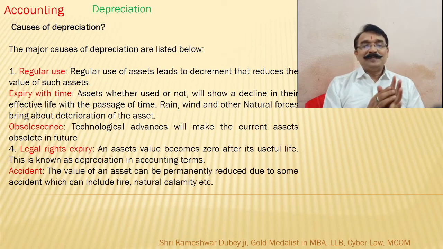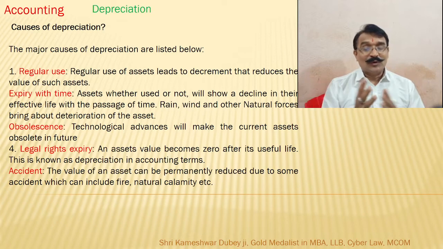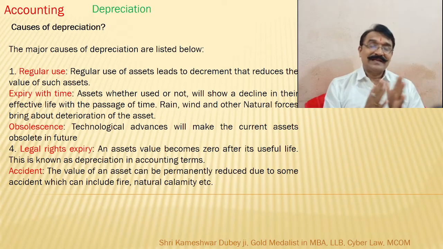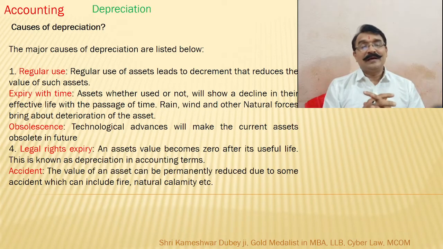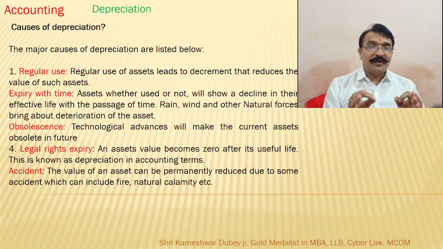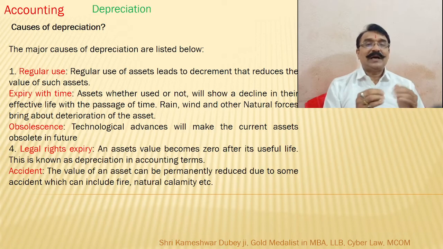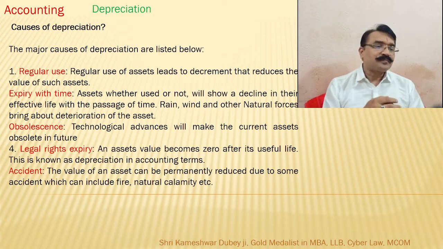So now, what are the causes of depreciation? Why does depreciation happen? It's a big question. Everybody knows, as I have stated earlier, that every machine, every vehicle, every tool has some lifespan. It goes for 1 year, 2 years, 3 years, 4 years, 5 years, depending upon the item quality.